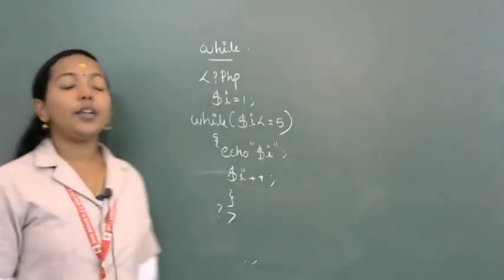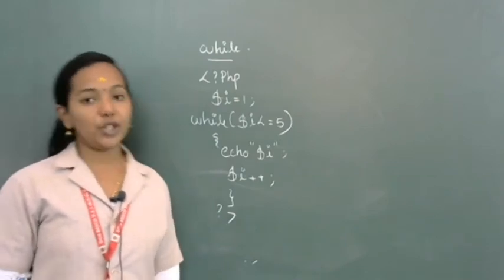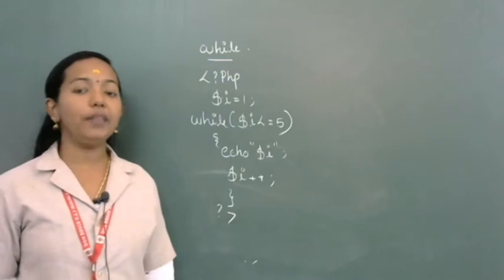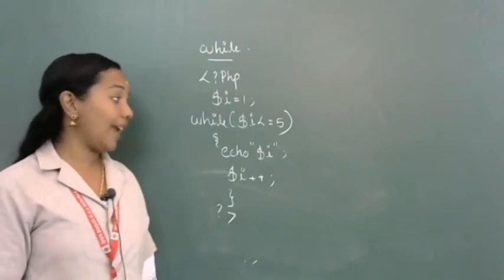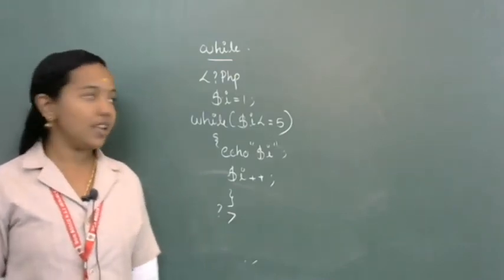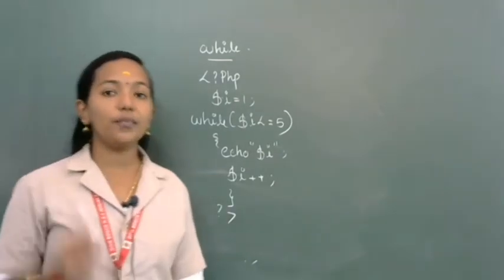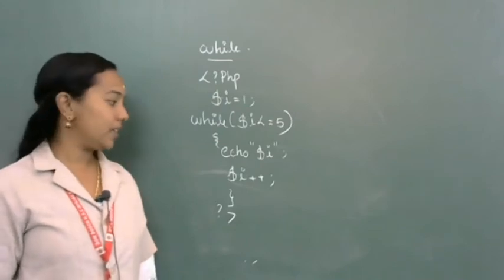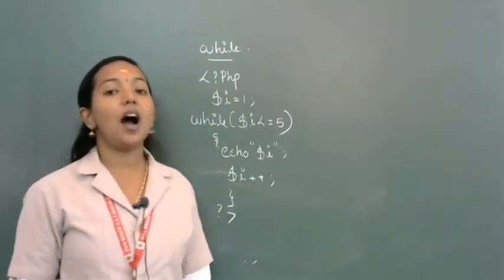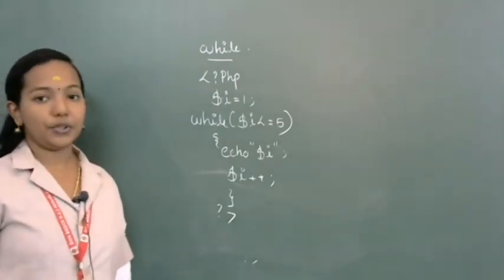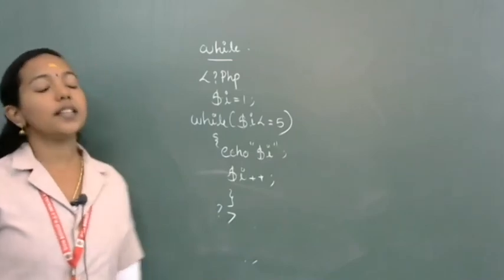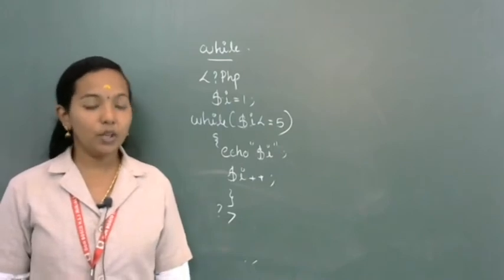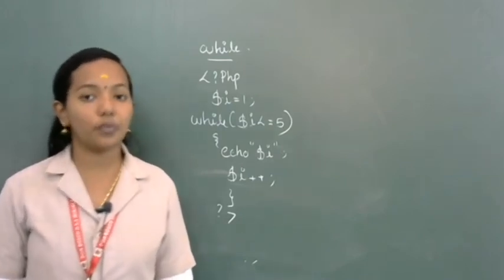So here $i equal to 1 is the initialization statement, $i less than or equal to 5 is the test expression, echo $i, that means this statement we are executing 5 times. So it belongs to the body of the loop. Then after that $i plus plus is the updation statement. Clear? So this is the same question. Print the natural numbers from 1 to 5. So we can execute this program using for loop.